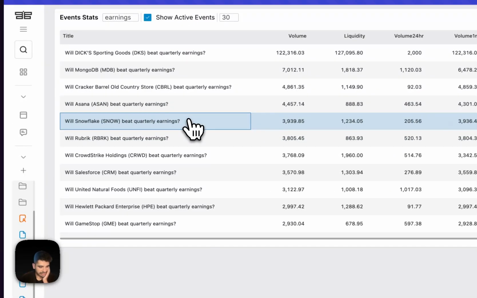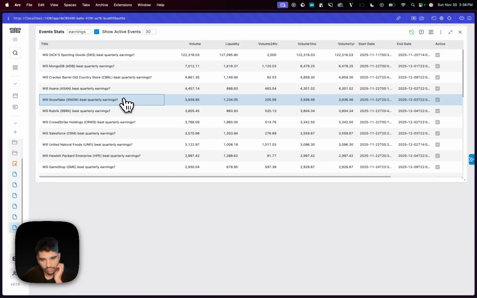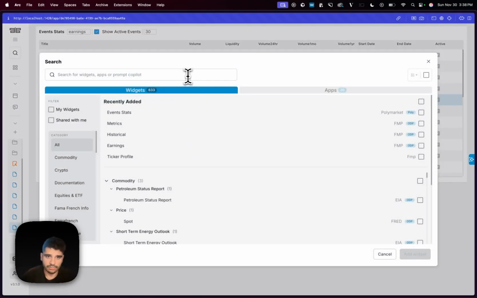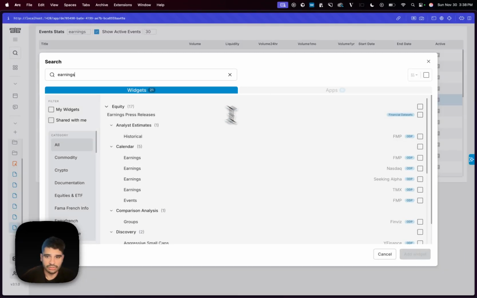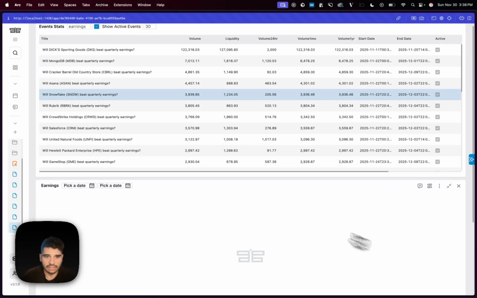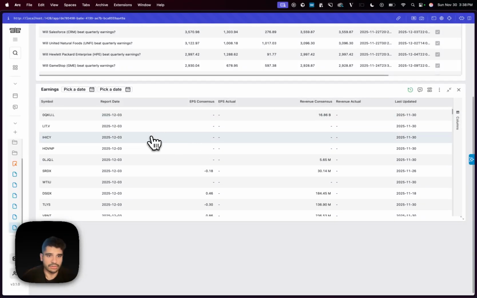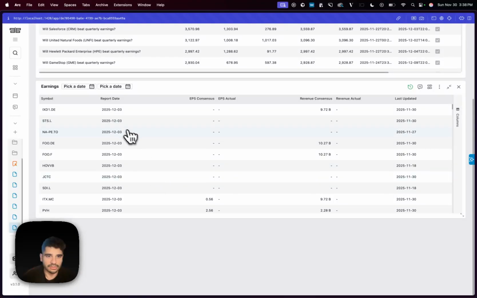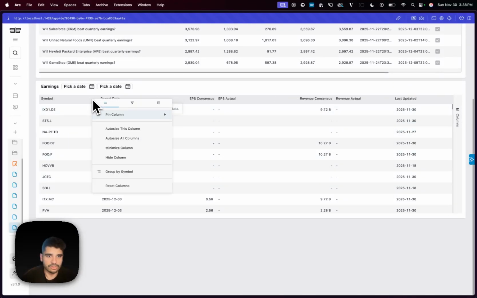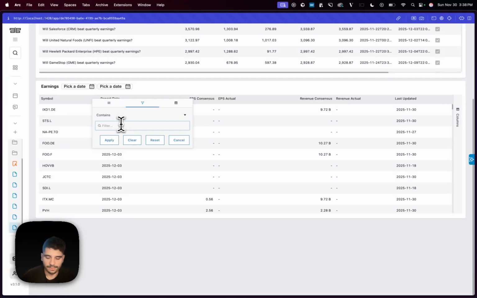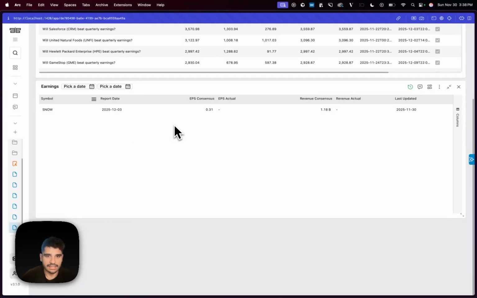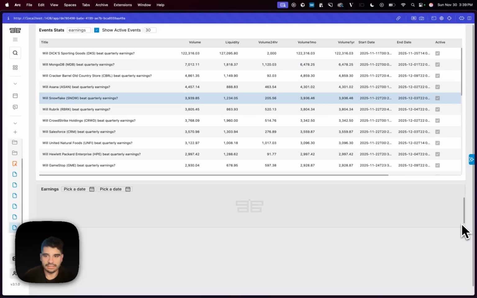But in this case, I don't want any of these. I want to actually focus on Snowflake. And so let's say that now you want to have some estimates of what people are saying regarding Snowflake. So I could look into earnings because I have a widget that's called earnings. Maybe it's this one here. And right now there's several tickers, and so I'm interested to see, okay, this is dated, and then the reported date, and then we can see when it was last updated. But in this case, I want to look for Snowflake. Let's say that's the one that I want to focus on. I can come here, I can look for Snowflake, and I have it here. So perfect. So I'm going to add this as information here.